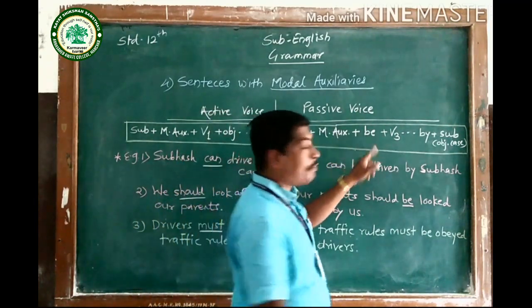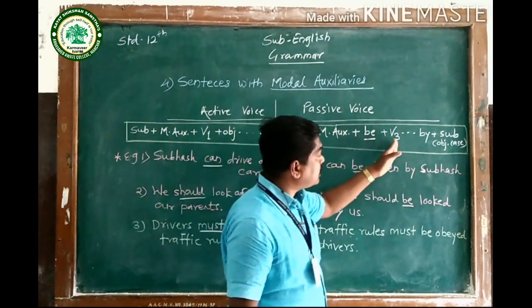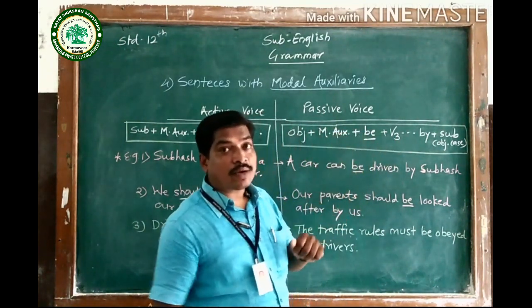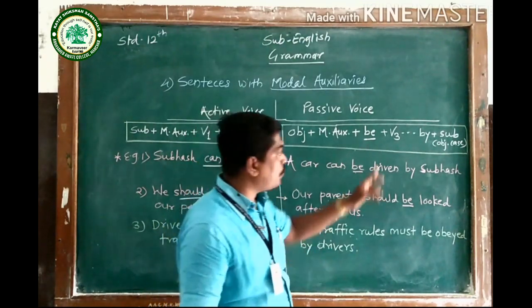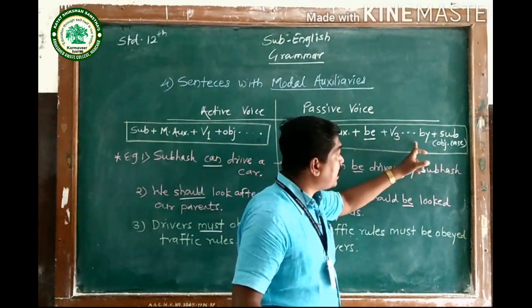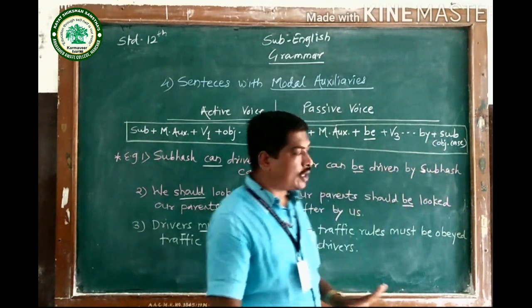Then that additional word be should be used here. Then as our rule tells us, we should use V3, the past participle of the main verb. Then the remaining part, by plus subject, but the subject in objective case.